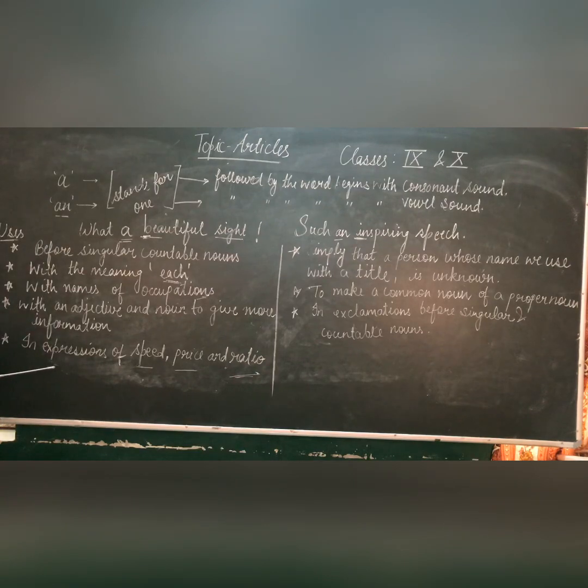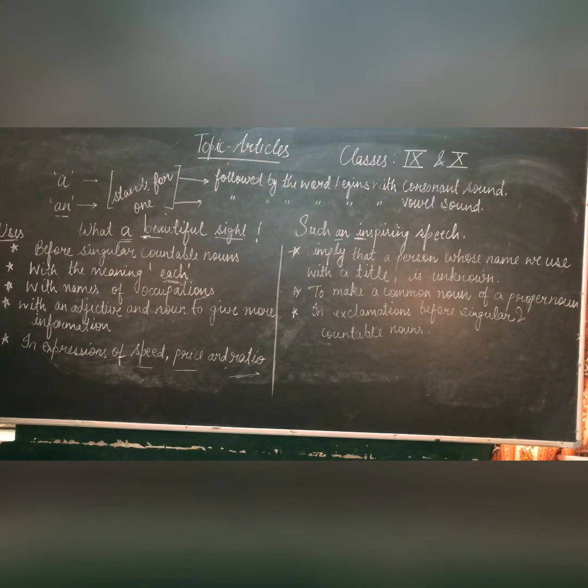Next is the use in expressions of speed, price and ratio. Example: apples cost rupees 40 a kilo. It means the price of apples is 40 rupees per kg. He drives 60 kilometers an hour. So we are talking about speed. He drives 60 kilometers an hour.